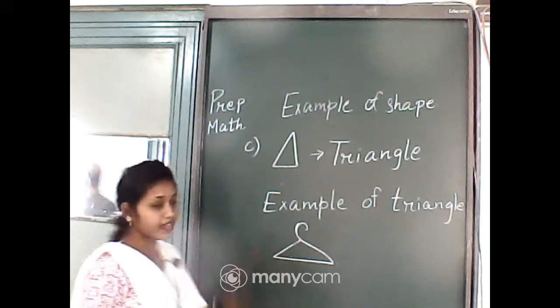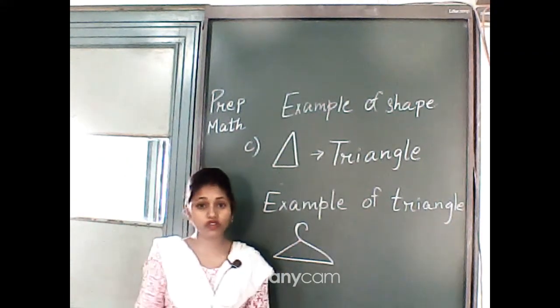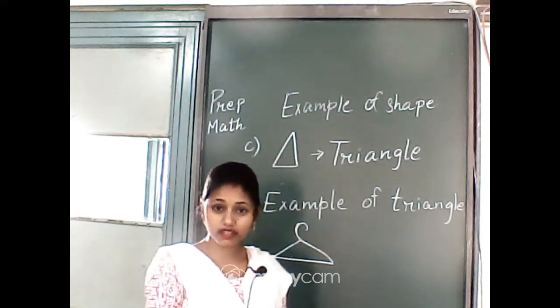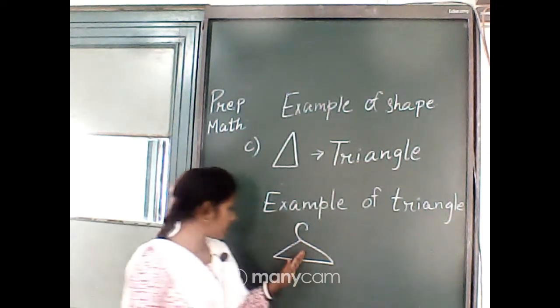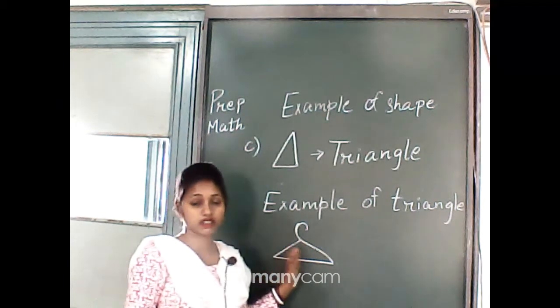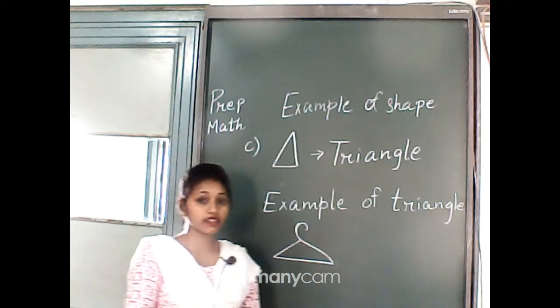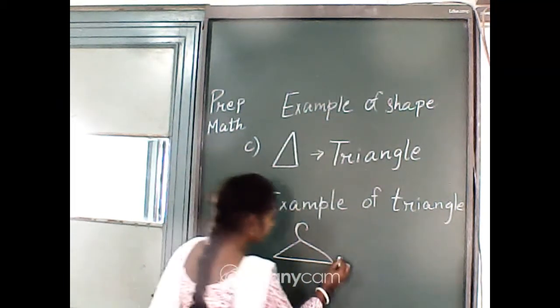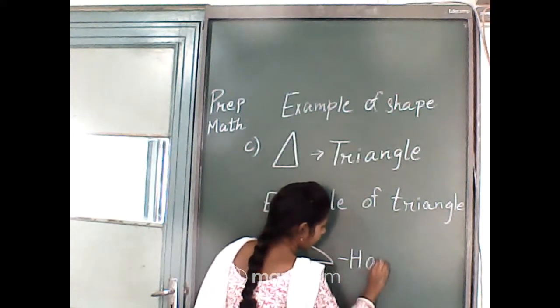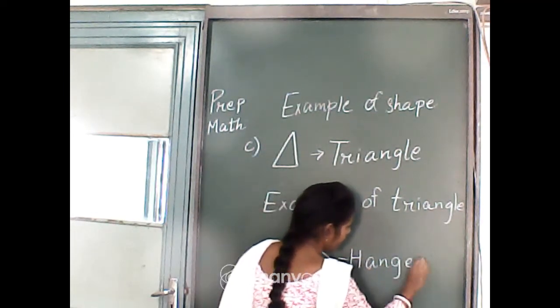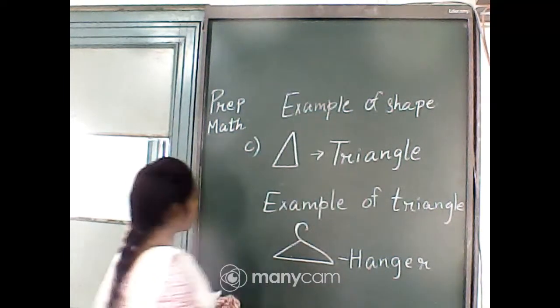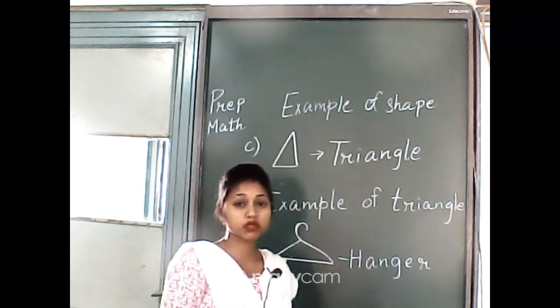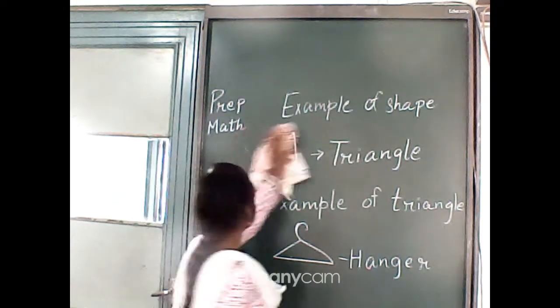This is hanger. We hang clothes in almari, in a cupboard. Yes or no? You have seen your mother hanging the clothes in this hanger in the cupboard. H-A-N-G-E-R, hanger. So we have finished 3 shapes with the example.